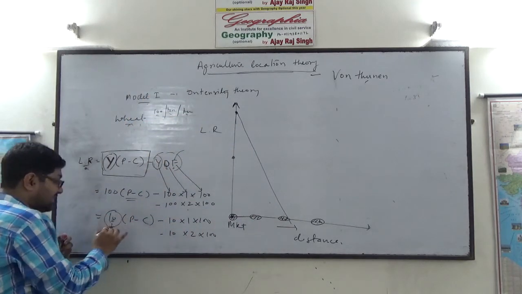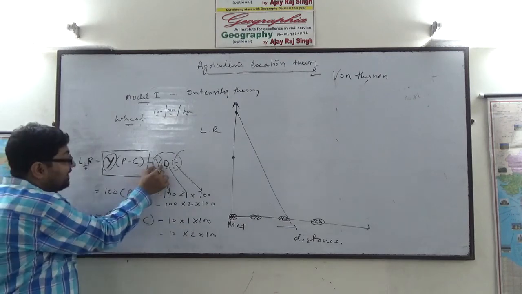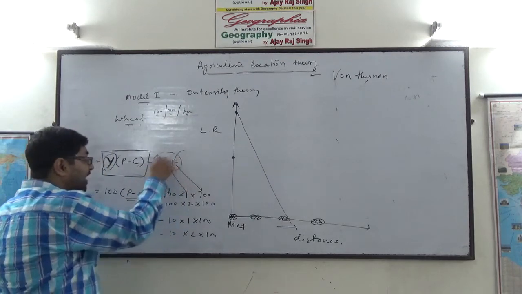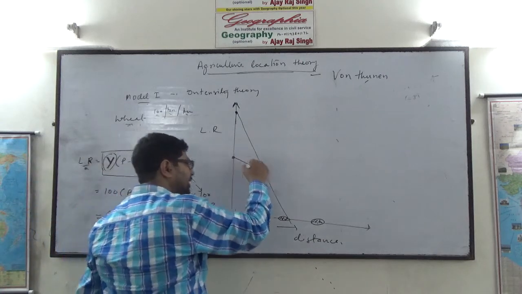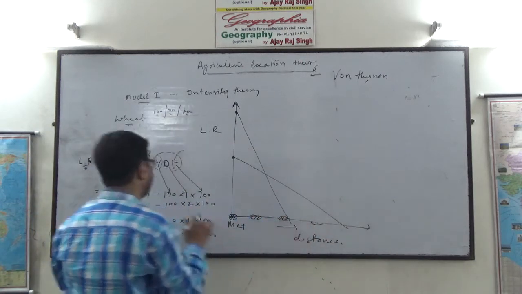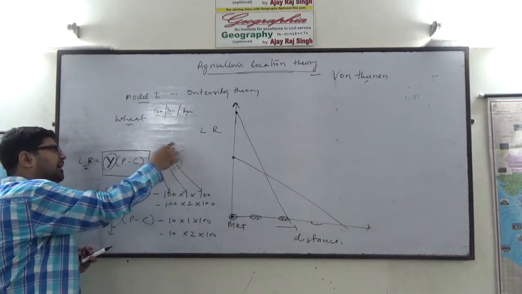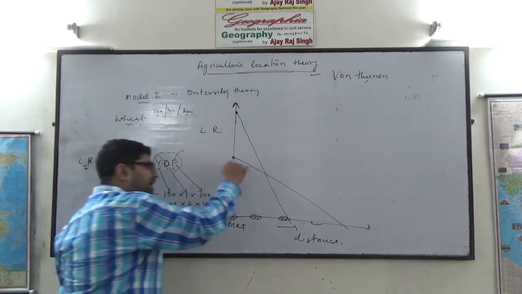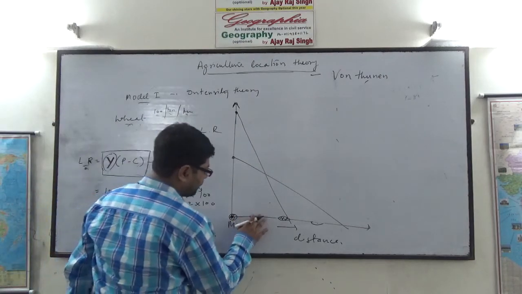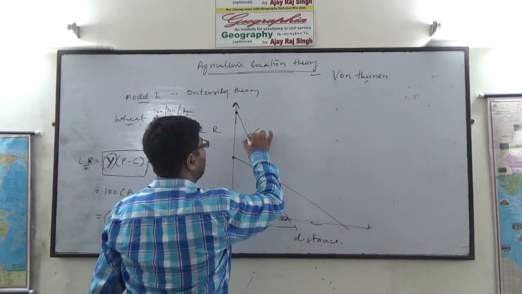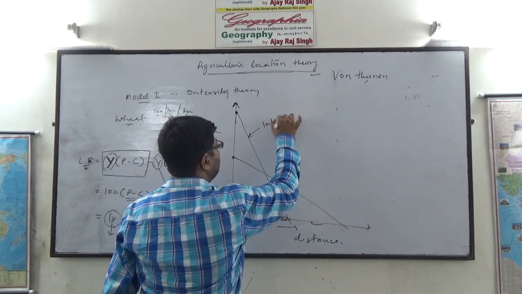Whereas in case of extensive cultivation, where the yield is low, this factor will increase slowly, and the overall locational rent will decrease slowly. So what we see, this is the locational rent for intensive cultivation.